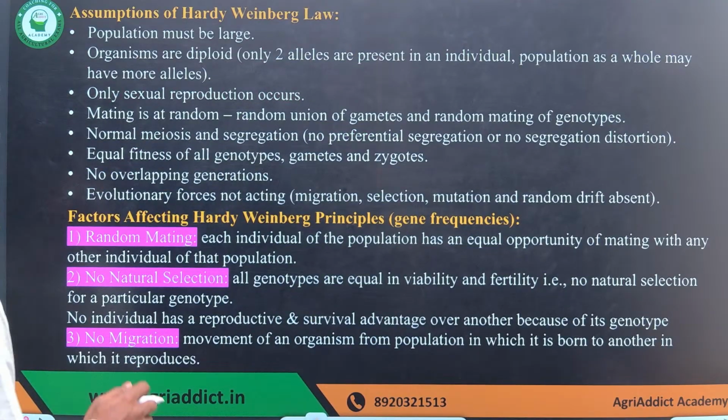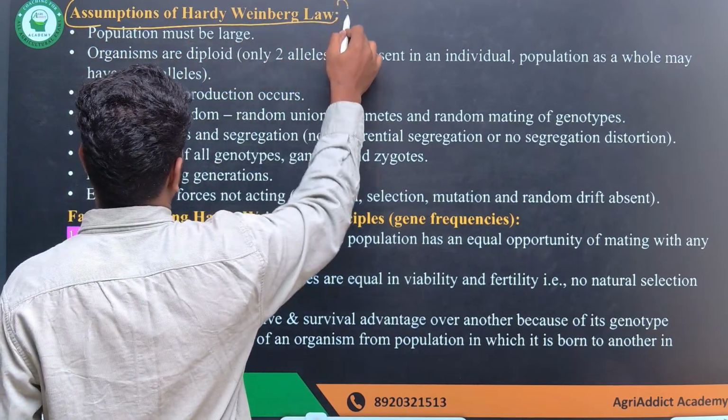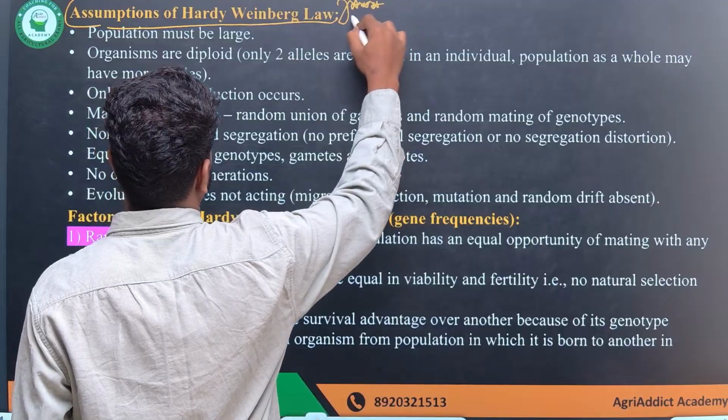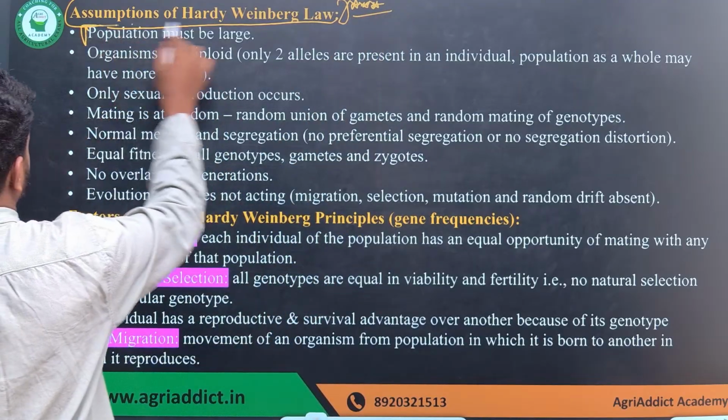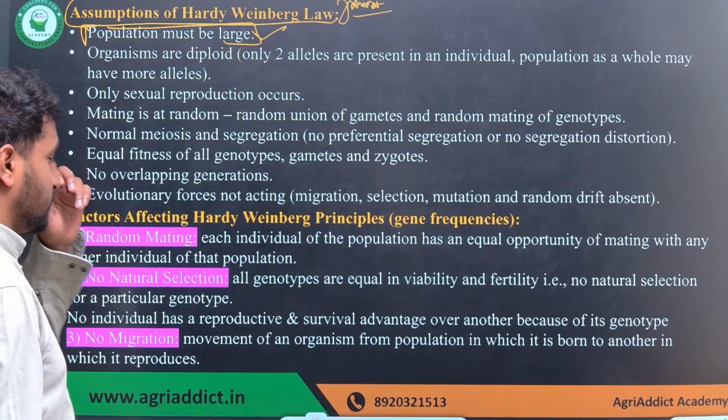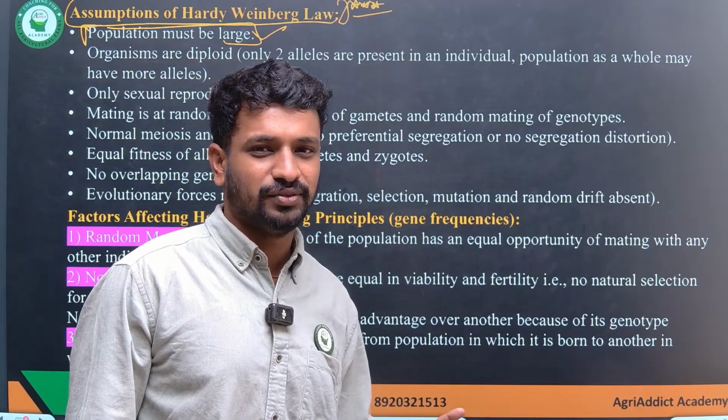Okay, so now what are the assumptions? Assumptions are very important. You can directly get these points in the exam. First thing is the population should be very large. In a small population, there is always a chance of genetic drift.